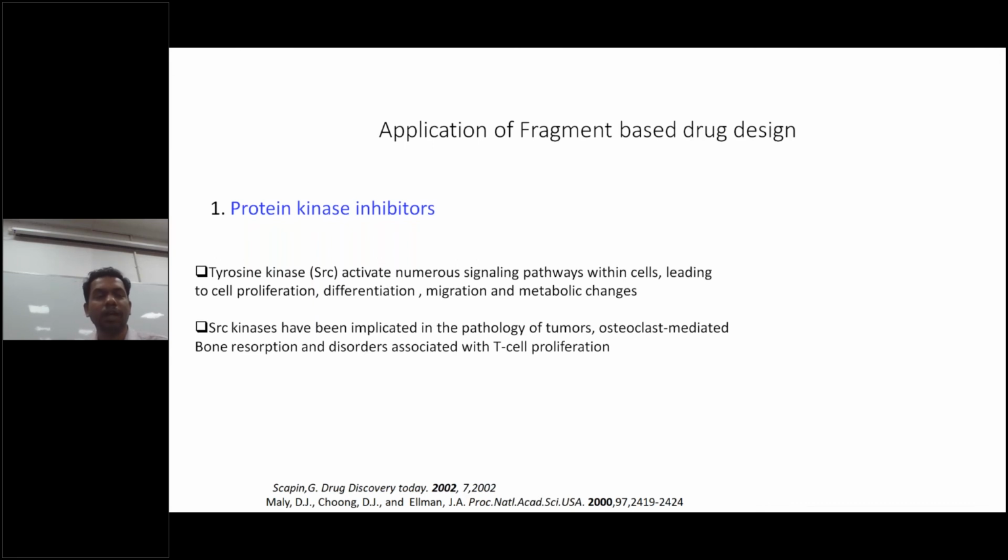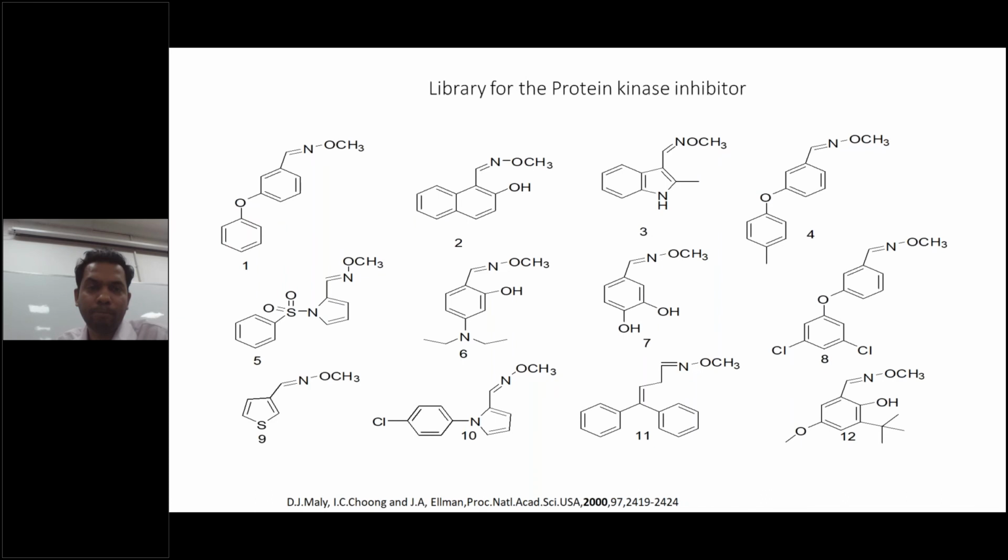So this is one more, tyrosine kinase. I take one example. Tyrosine kinase is a signaling pathway within cells leading to cell proliferation, differentiation, migration, and metabolic changes. So for this target, I take one example. They found these are the different fragments which can be started with.